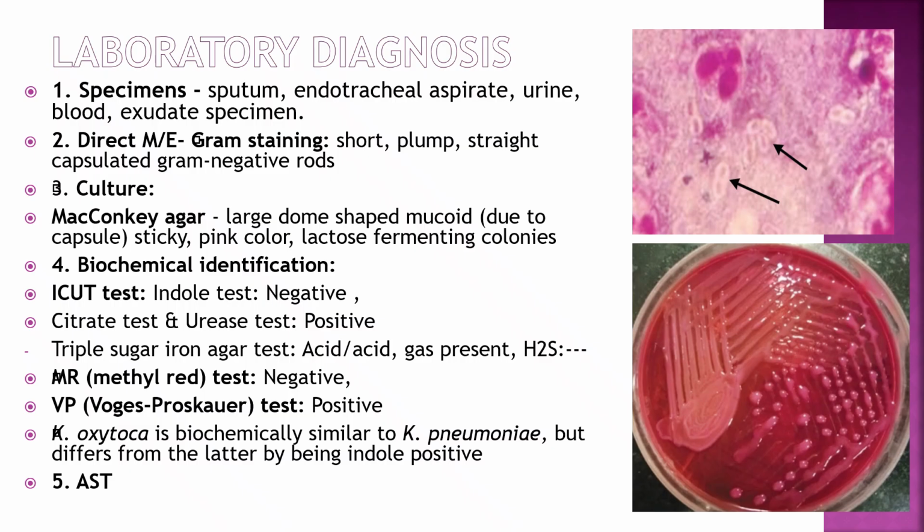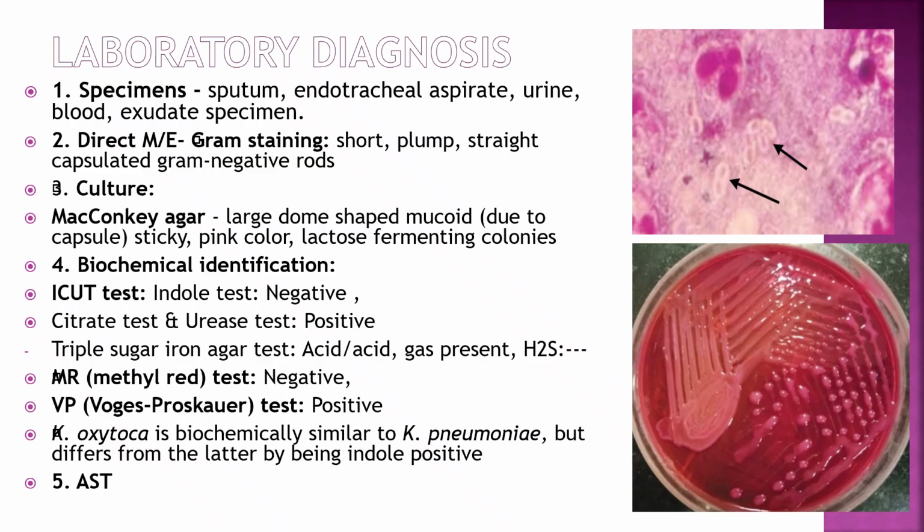Laboratory diagnosis. Specimens: sputum, endotracheal aspirate, blood, exudate. Direct microscopy with Gram staining shows short, plump, straight, capsulated gram-negative rods. On MacConkey agar, large dome-shaped mucoid colonies with a sticky capsule and pink color, lactose fermenting. Biochemical tests: indole negative, citrate and urease positive, TSI A/A, that is yellow, gas present, H2S absent, methyl red negative, VP positive. Klebsiella oxytoca is biochemically similar to pneumoniae but differs by being indole positive.